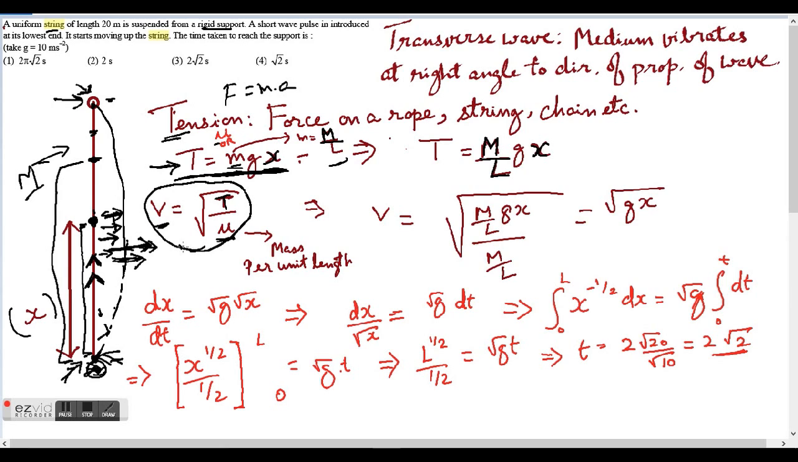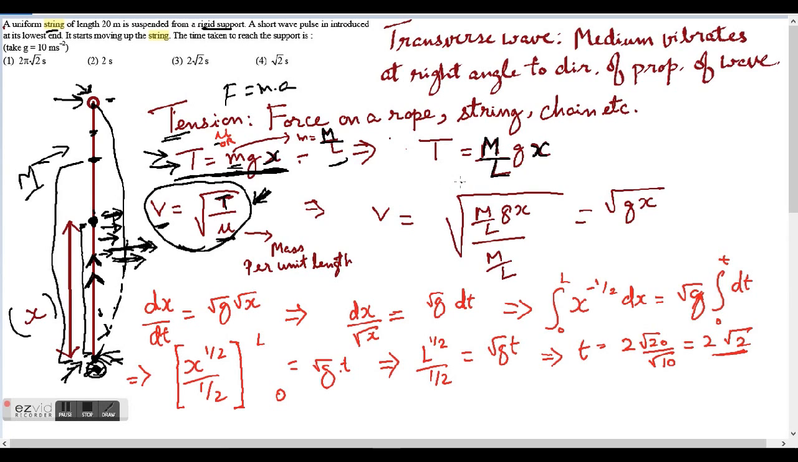However, for JEE, it's not really a part of your syllabus in NCERT, but if you want me to give a better understanding, let me know in the comment section. And also let me know if you want me to derive this, T is equal to mgx. So what is then v is equal to the square root of tension over mu?